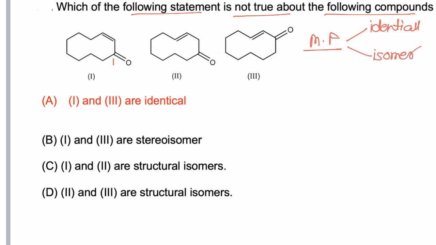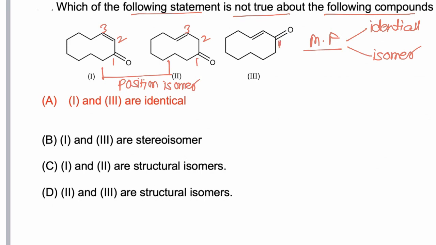Now if we consider the first example, the functional group is present at the first position while the multiple bond is present at the second position. In the second example, the multiple bond is present at the third position. So the relationship between them is that they are position isomers, because they differ in the position of the functional group.